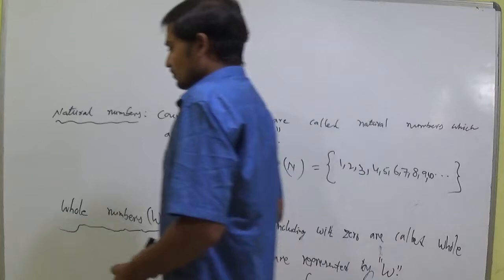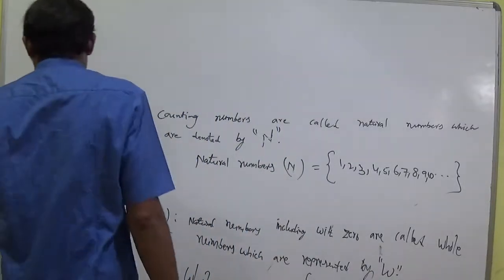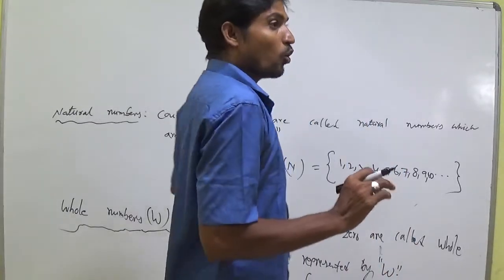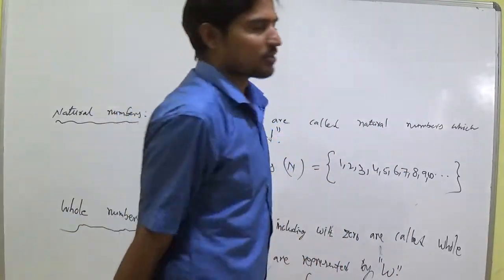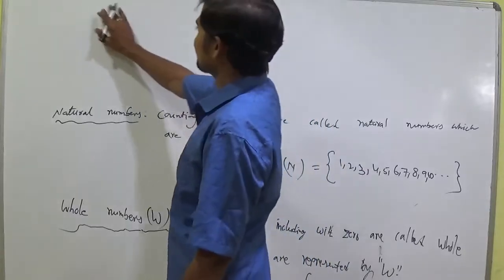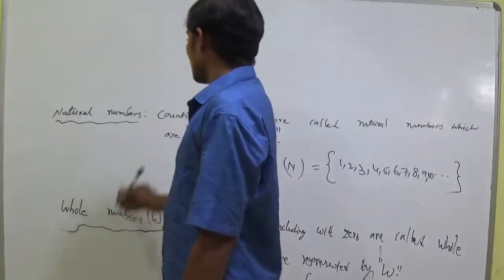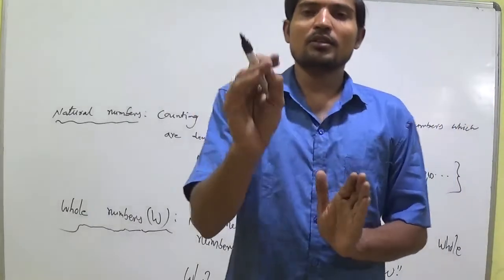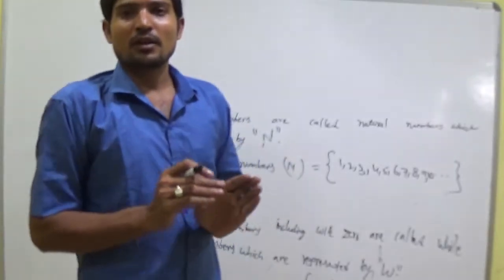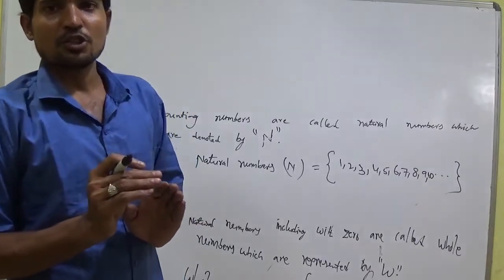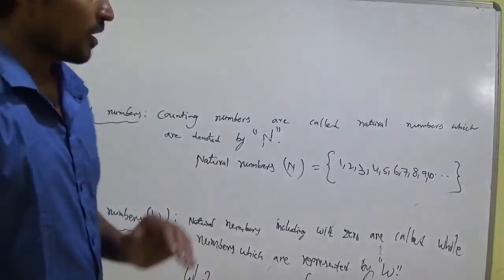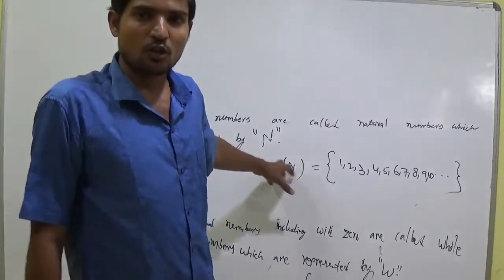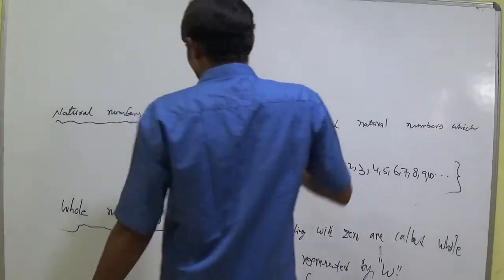Natural numbers including 0 are called whole numbers. So one more set is there here. First is counting numbers 1, 2, 3. Second one is who was absent, he is present. That is 0. When 0 is present along with natural numbers, that is the whole number set.